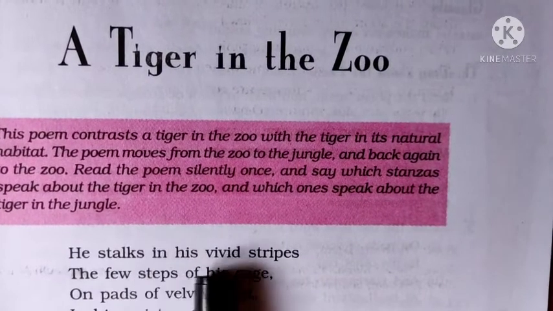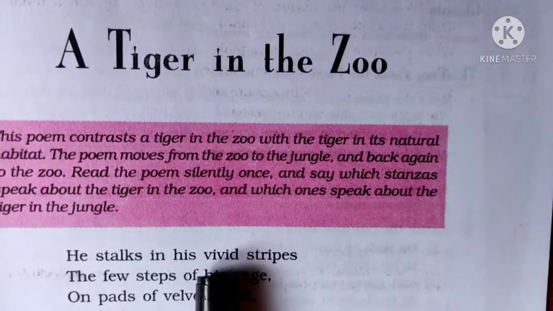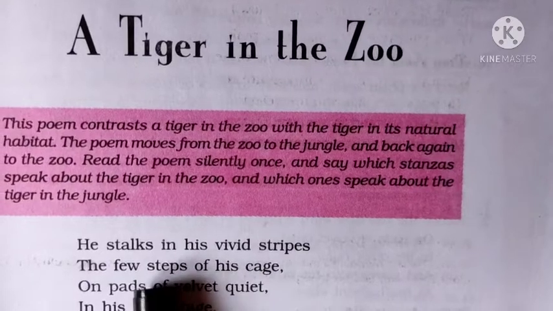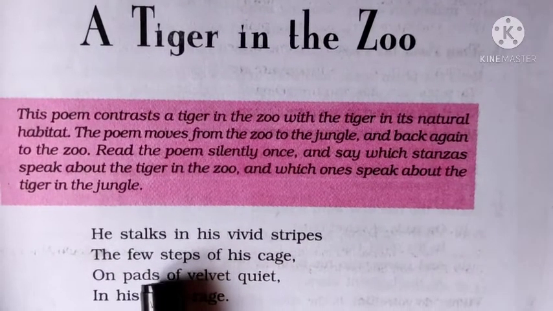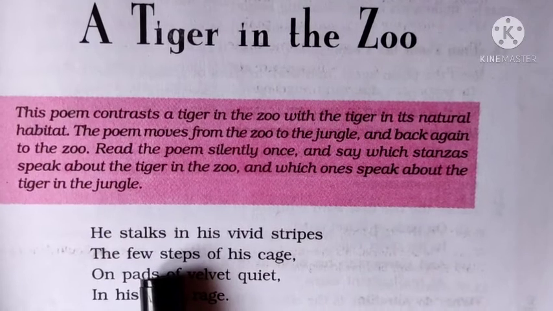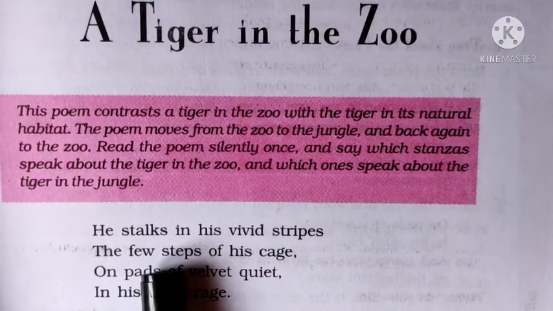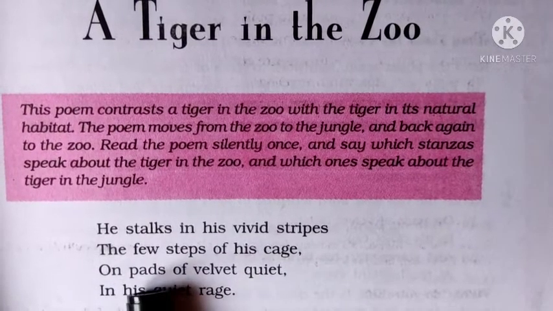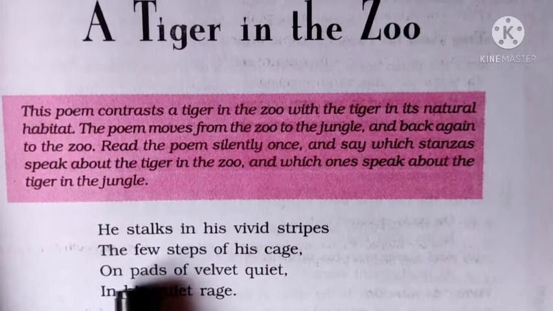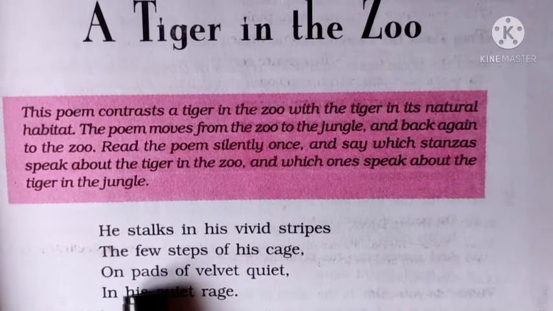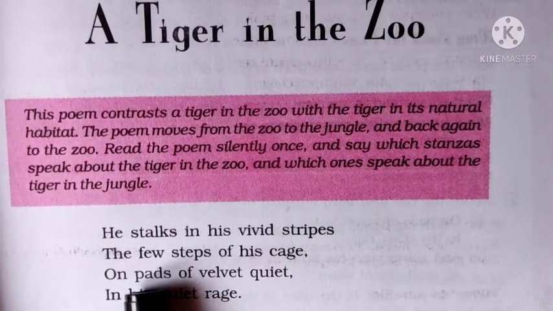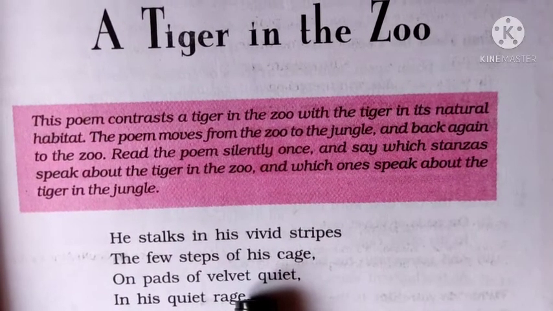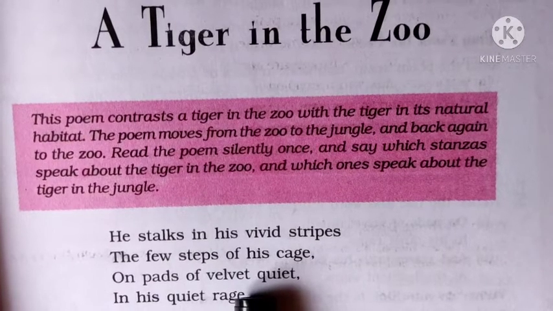He stalks in the vivid stripes. Vivid means brightly colored stripes. The few steps of his cage means the little distance of his cage, he is moving in that area. On paths of velvet quiet. Paths means paws of the tiger. His paws are described like velvet, a very soft material, so it does not give any sound while he is walking.